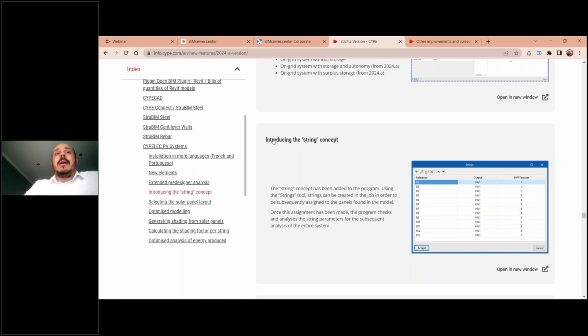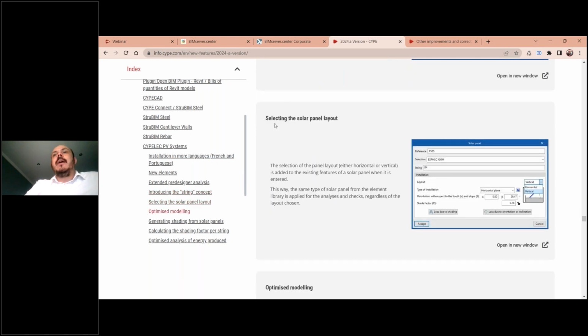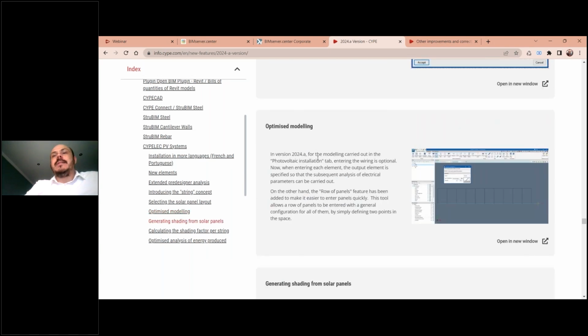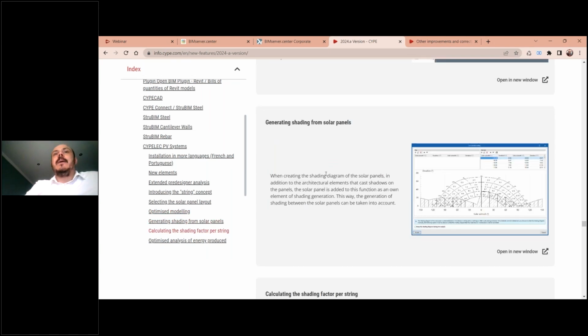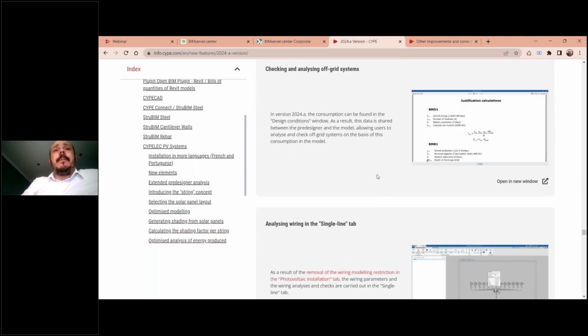We have introduced the new string concept. Here we have options to select the solar panel layout, if it's horizontal or vertical. The modeling is now optimized. We can now generate the shades between the solar panels. Okay, so there is a list of new features here.